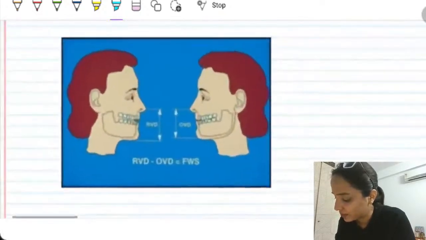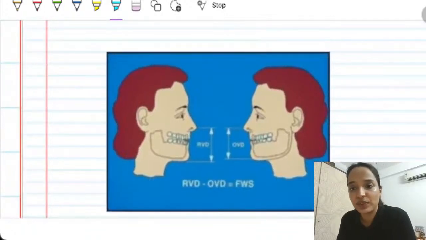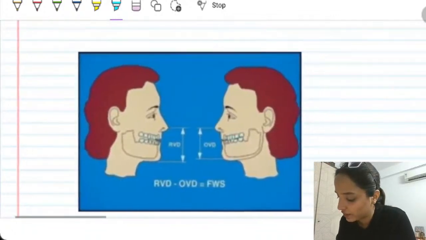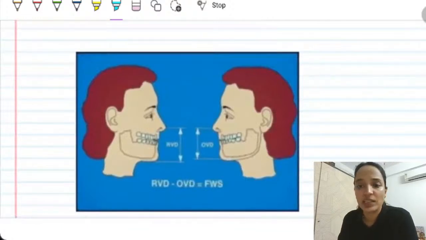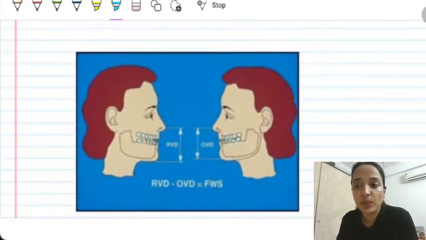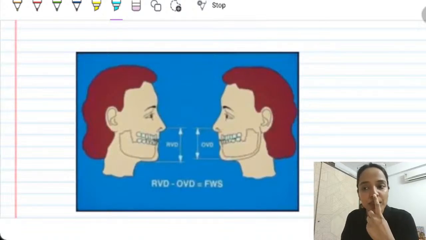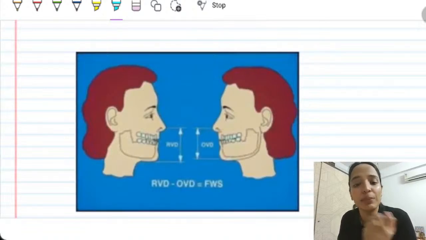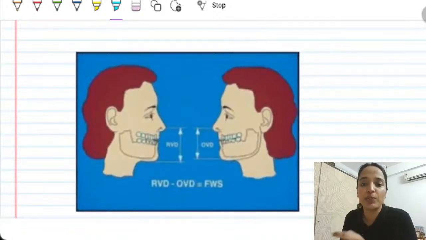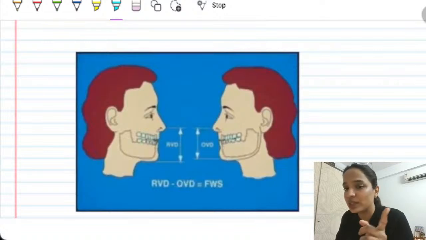Now, second, again, this photo, I think a lot of students may be able to recollect it if you have attended any classes of mine. So, what exactly is vertical dimension? Vertical dimension at rest position is the distance between the tip of the nose and the tip of your chin, the most prominent point on your face, in the rest position that you are sitting.